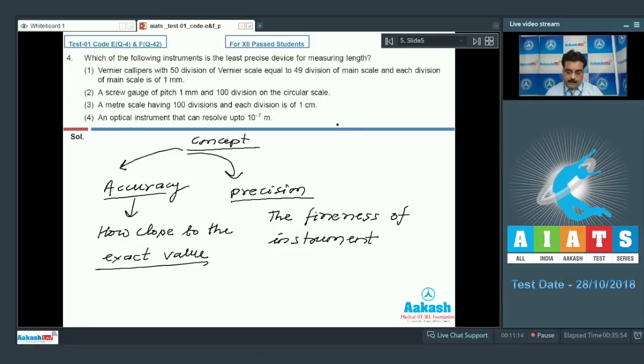Now, if I take one example, suppose by an experiment I have the value of acceleration due to gravity, and that is 9.8 meter per second square.